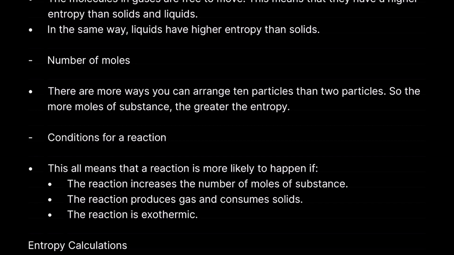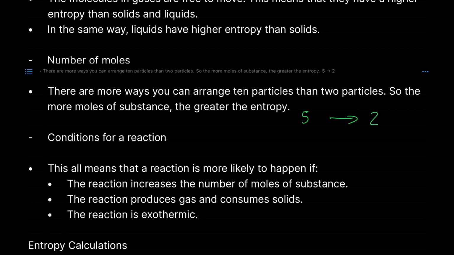So let's say in your reactants you had 5 moles in total on the reactant side, but when the reaction actually happens, you form 2 moles of product in total. This would actually decrease entropy.